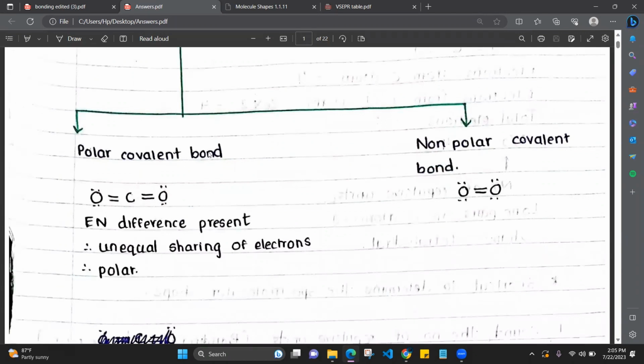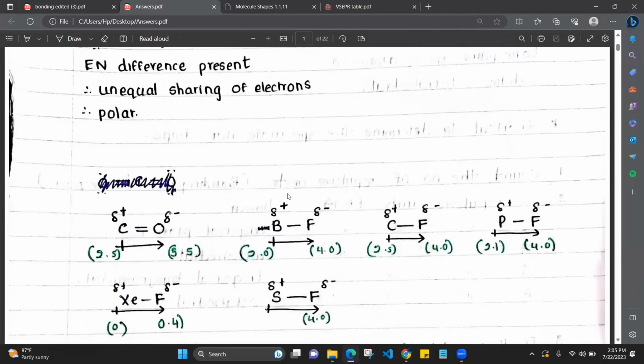Now, what is a polar covalent bond? A polar covalent bond means there is an electronegativity difference. The atoms which are joined by the bond are different, that means their electronegativities are different. So in this case, carbon dioxide, if you take the carbon-oxygen bond, not the entire molecule, we are considering only the carbon-oxygen bond. See here, carbon-oxygen double bond. Oxygen is more electronegative than carbon. Oxygen has an electronegativity of 3.5, carbon just 2.5. So there is an electronegativity difference.